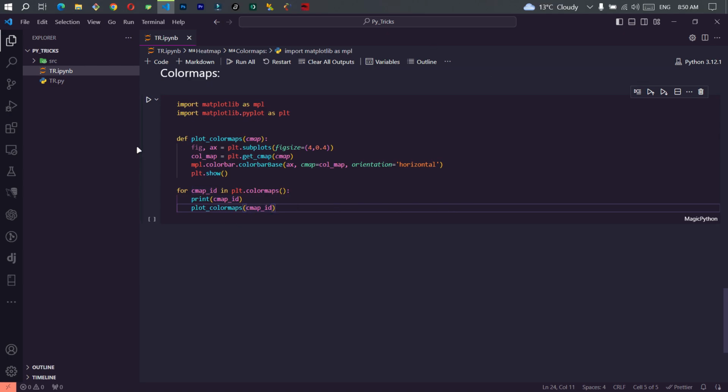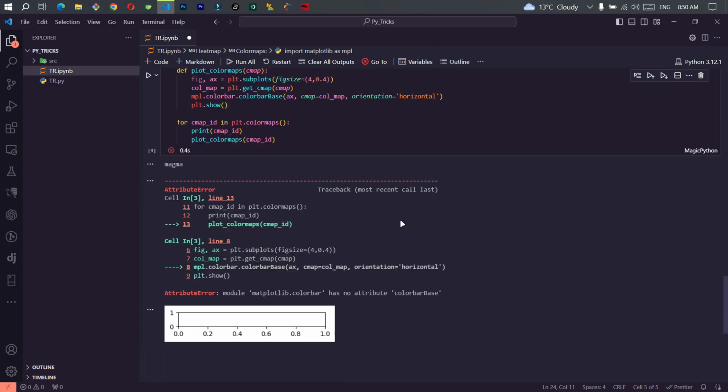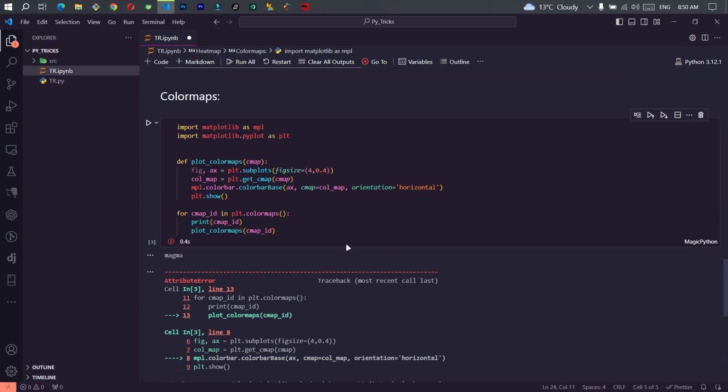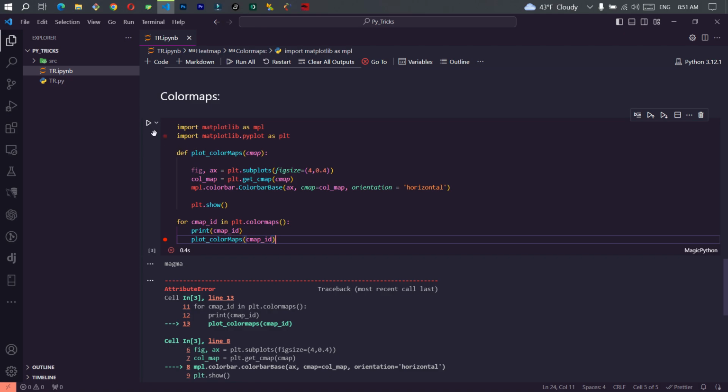Now if I run this code, it's going to give me an error. Why? Oh, I see what I've done wrong. Let me quickly fix this code. Now with my code fixed, let's run it again.